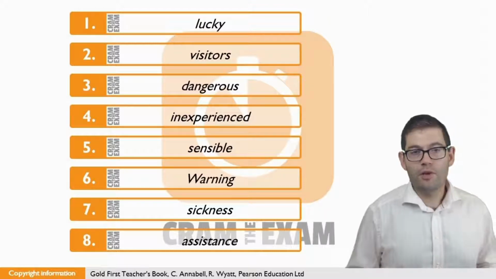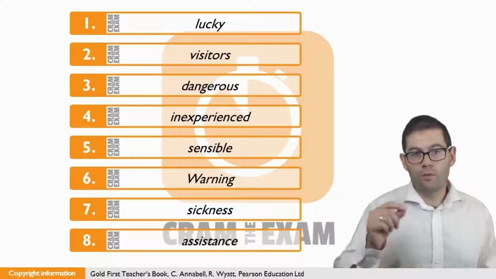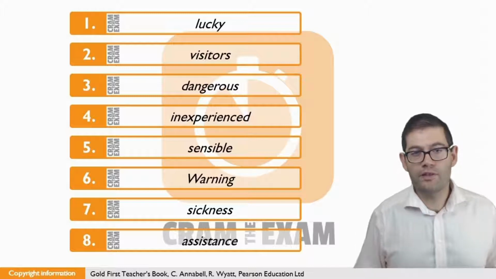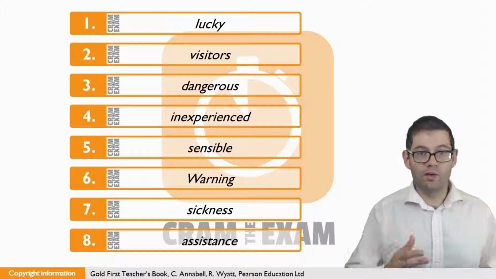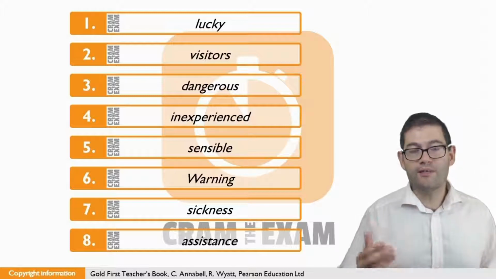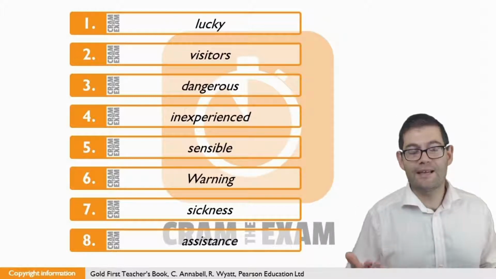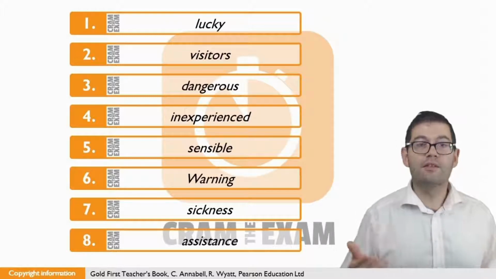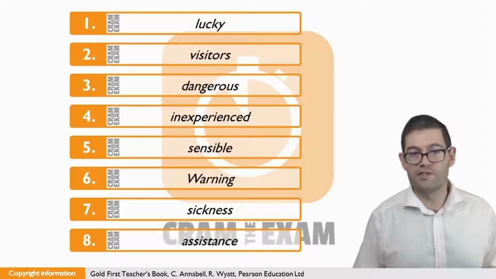For question number 2, we need to work out what 1.3 million refers to. And it's not a question of what, it's rather a question of who. In other words, we need a personal noun, a personal plural noun. And of course, we're talking about visitors.